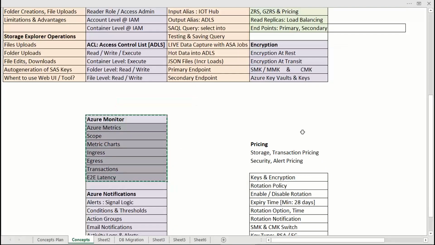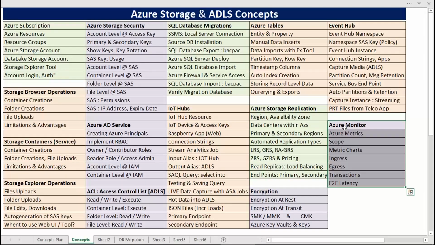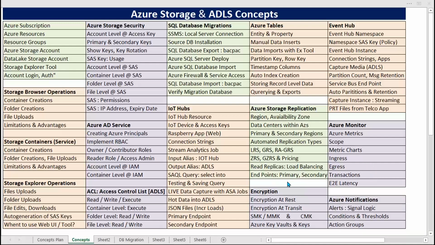Then we need to learn something called Azure Monitor. Once we learn Azure Monitor, then comes something called notifications. We'll do it carefully. And we need to also learn event hubs. Also compare IoT hub, event hub, when to use which.